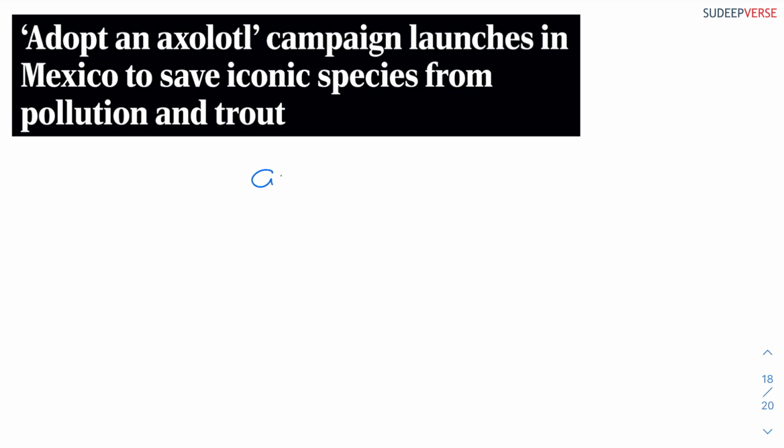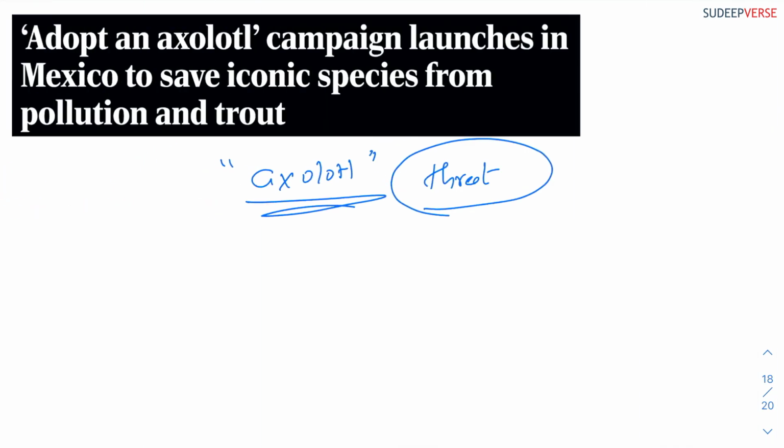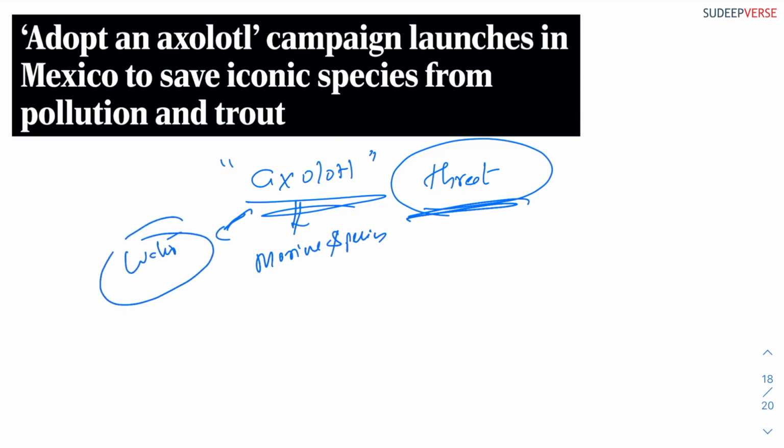Now axolotl is a species that is under threat. Let me show you the image of that species. Maybe I have not downloaded it. It basically is a marine species, and it stays in water. And this species is under threat because this adopt an axolotl campaign is happening in Mexico. Let me tell that first.